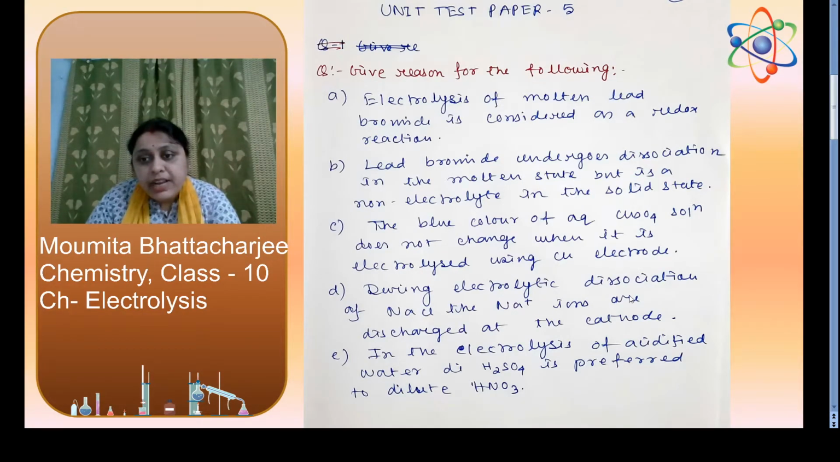Next one, during electrolytic dissociation of NaCl, that is sodium chloride, the sodium ions are discharged at the cathode, because cathode is a negative electrode. Why? Because cathode is attached to the negative end of the battery. So in the electrolytic cell, Na plus is a cation, so the cation will be attracted by the negative electrode, the cathode. So cations are always discharged at cathode. In the electrolysis of acidified water, dilute H2SO4 is preferred to dilute nitric acid, because dilute nitric acid is a volatile acid. It will dissociate to form nitrate ion, NO3 minus, and this nitrate ion will interfere with the electrolysis of acidified water.